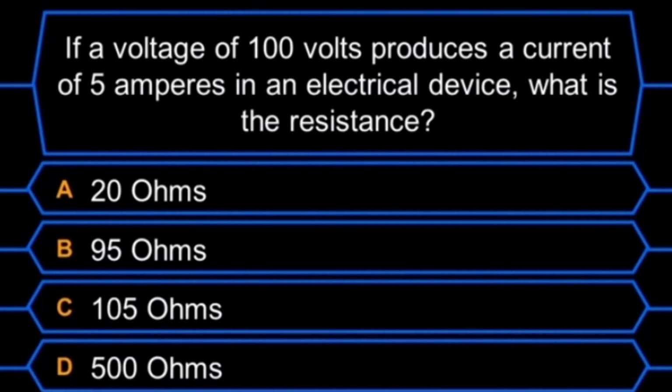If a voltage of 100 volts produces a current of 5 amperes in an electrical device, what is the resistance? A. 20 ohms, B. 95 ohms, C. 105 ohms, D. 500 ohms. The answer is letter A, 20 ohms.